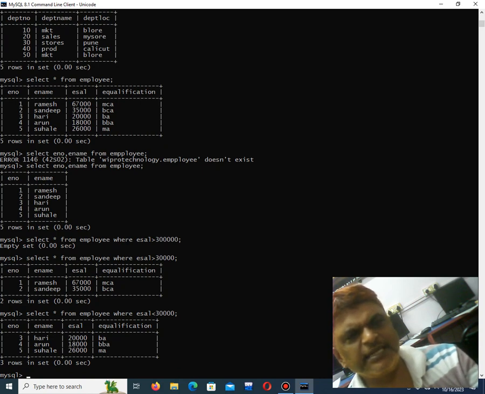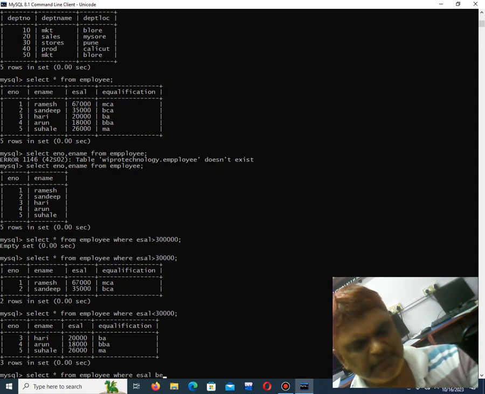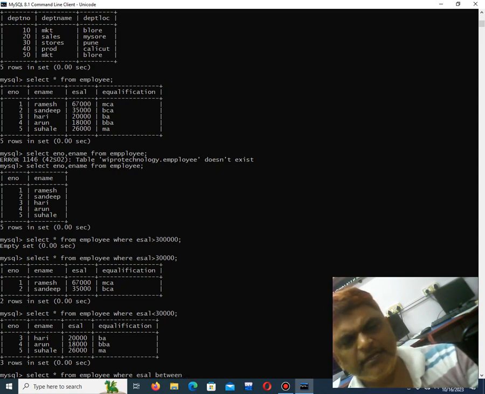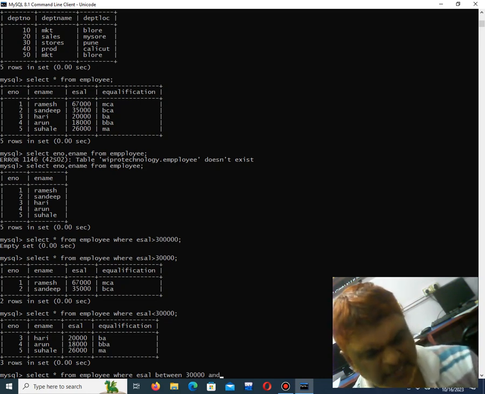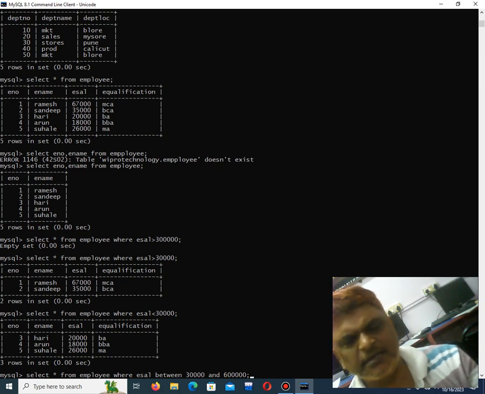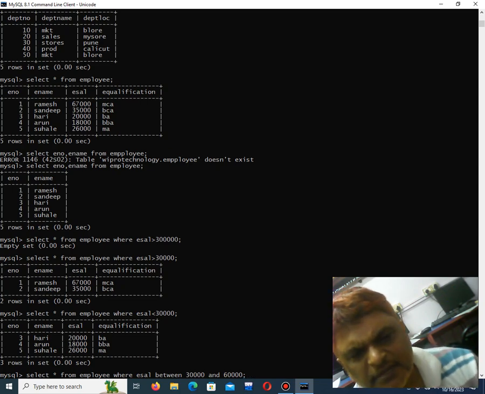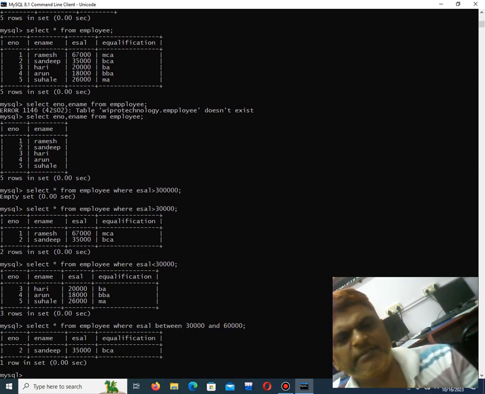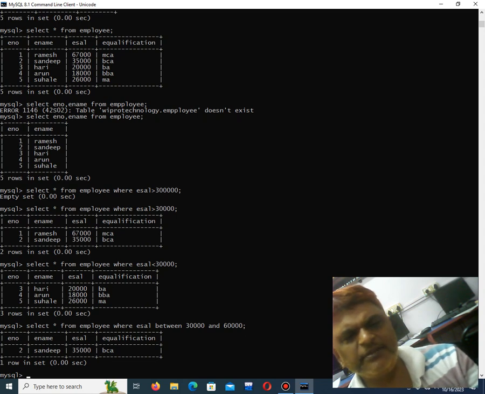Suppose I want to find the salaries in between. Same thing, you say select star from employee where salary is between. Between is a keyword, between so and so range. Suppose I want to find between 30,000 and 60,000. Now it will show the range in between 30,000 and 60,000, not less than 30,000 and not above 60,000. This is called a range, in between so and so range.